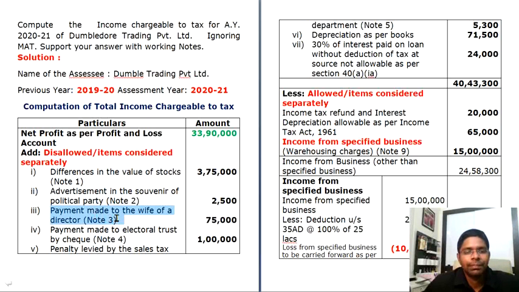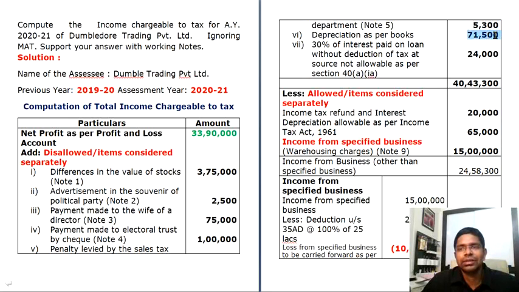The third point, payment made to wife of the director. Here the company has paid an amount of almost rupees 75,000 in excess of what is generally charged in the market. So this is over and above what should be paid, so it is disallowed. You will add it back to the profit. Payment made to an electoral trust by cheque. Though it is paid by cheque, it is disallowed under PGBP. However, you can claim deduction under chapter VI-A, I think section 80G. And then penalty levied by sales tax. This is again disallowed since it is a penalty. You cannot claim it, so this is added back.